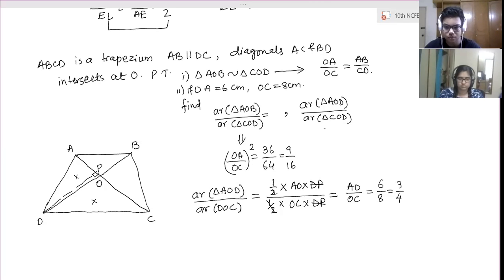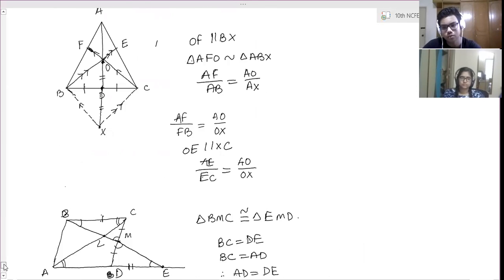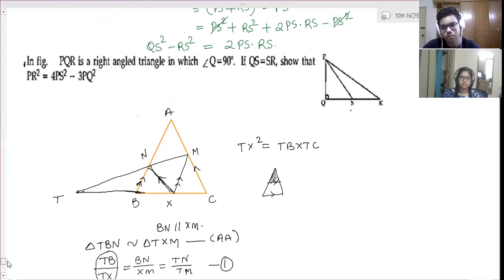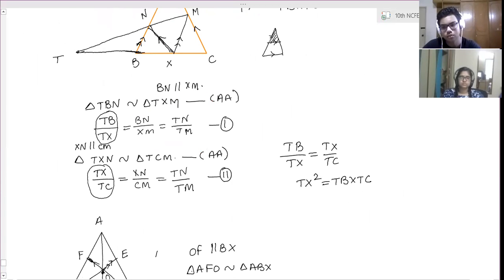Ma'am, if you prove similarity of the triangles by BPT, then you can't take the part by whole ratio, right? Similarity by BPT you are not proving. Ma'am, I mean by BPT you prove the two triangles similar, right? No, we cannot prove that. This one just now we have done. This is AA similarity, not by BPT.